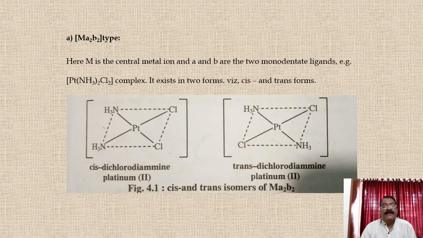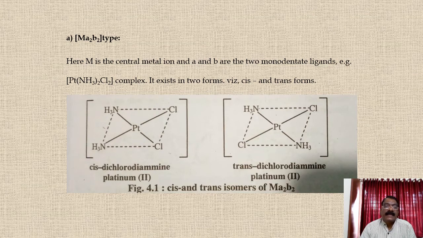First type, MA2B2 type. Here M is the central metal ion, A and B are two monodentate ligands. See the example of this: [Pt(NH3)2Cl2]. It exists in two forms, that is cis and trans. See the first, with NH3 ligands.